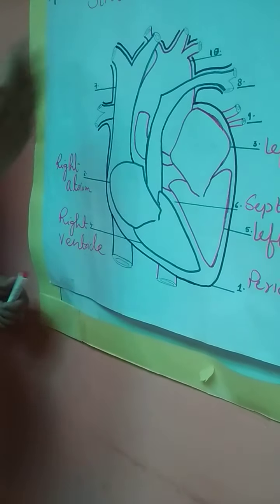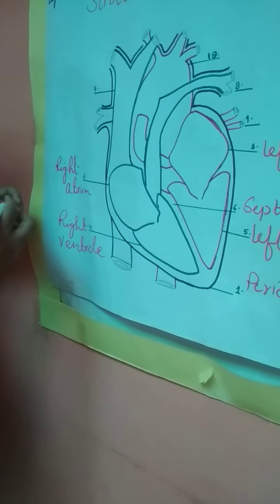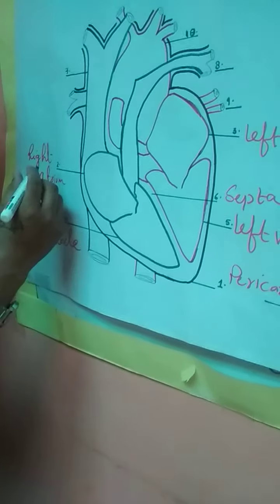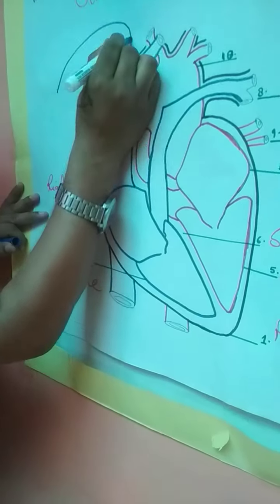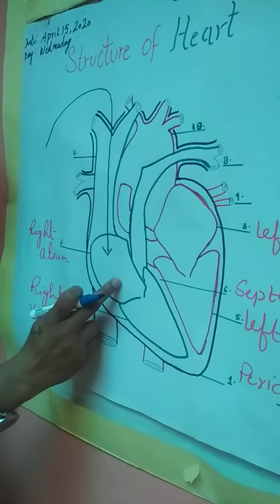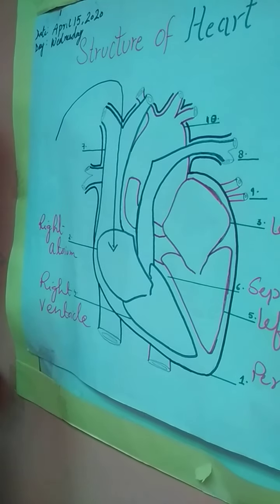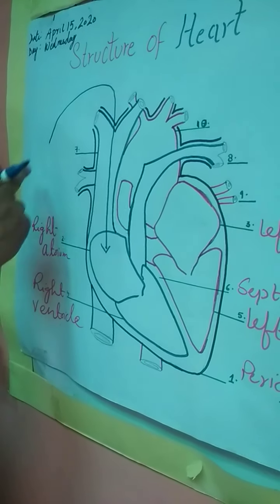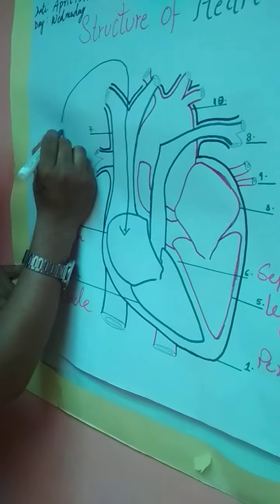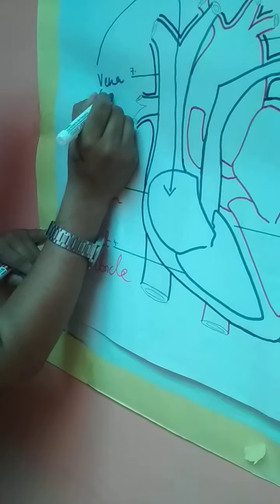Now, from all parts of the body, the blood flows into the right atrium. The deoxygenated blood from all parts of the body travels through what is known as the vena cava.